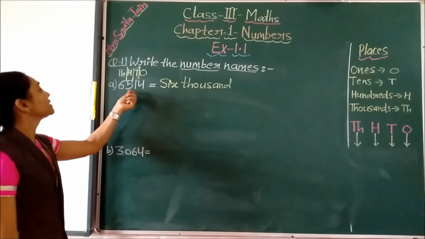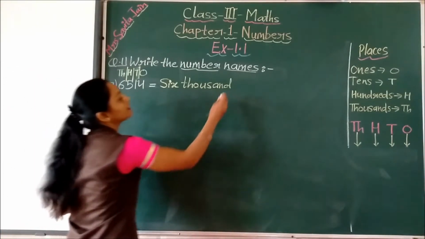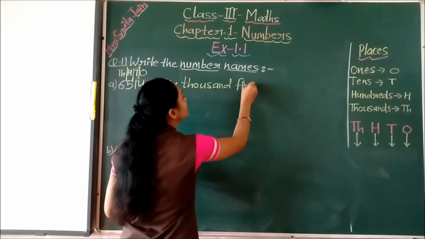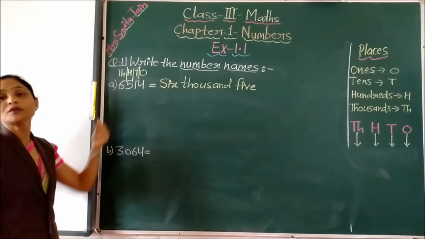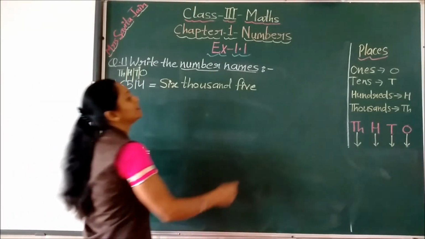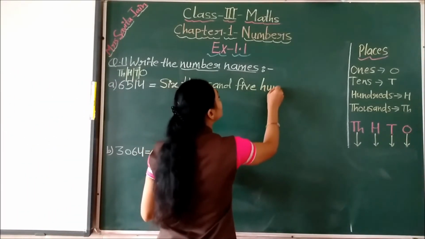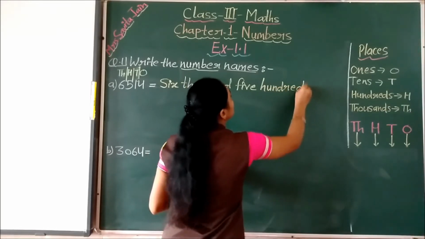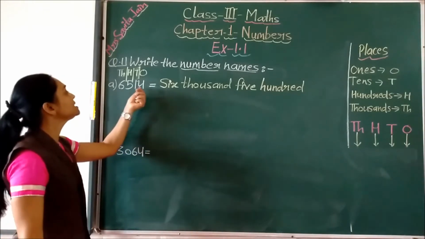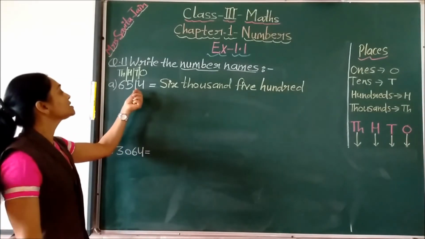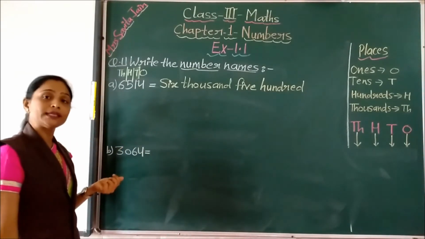Then what to do? Next digit, that is 5. So we will write here 5. And then we have to write the name of the place. So 5 is written on which place? Hundreds place. So here we will write 100. So this way we got 6500. Now these two digits, last two digits we have to read together. Yes children.